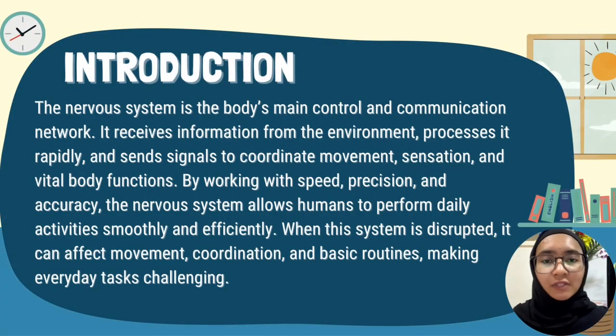First of all, as for the introduction, the nervous system is the body's main control and communication network. It receives information from the environment, processes it rapidly, and sends signals to coordinate movement, sensation, and vital body functions. By working with speed, precision, and accuracy, the nervous system allows humans to perform daily activities smoothly and efficiently. When this system is disrupted, it can affect movement, coordination, and basic routine, making everyday tasks challenging. That is related to the disease that we're going to talk about later, which is Duchenne muscular dystrophy.